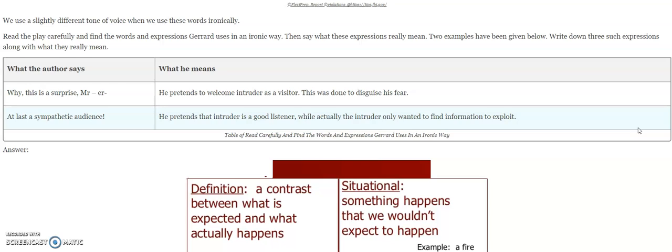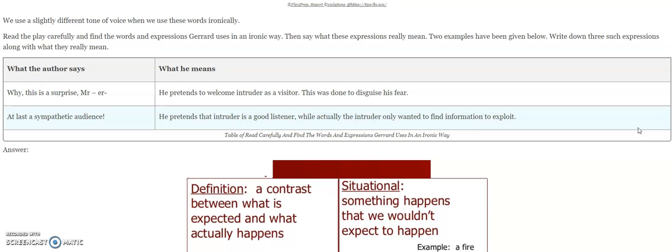Two examples have been given for you. Now write down these expressions and what they really mean. For example, the expression, "Why, this is a surprise, Mr." What it means is that the writer is pretending to say, you're welcome, Mr. Intruder, what a lovely visitor. And in this way, he's trying to disguise or hide his fear. So he's using verbal irony in order to hide his fear.